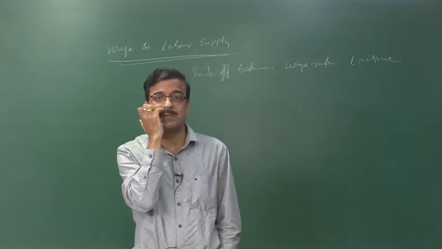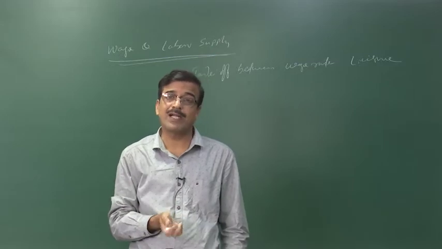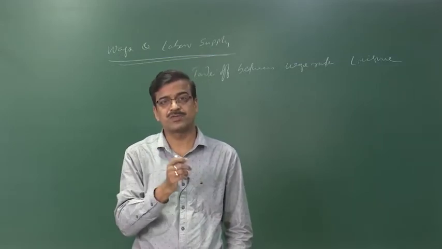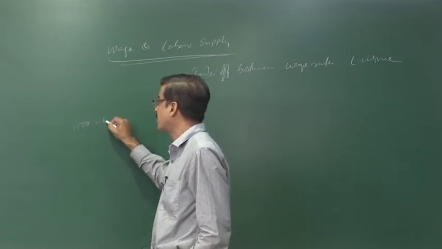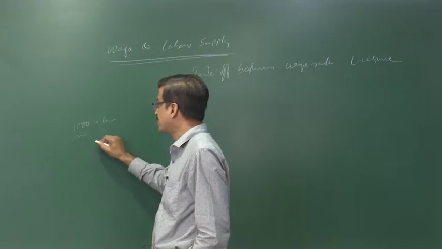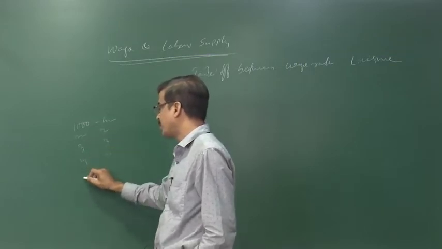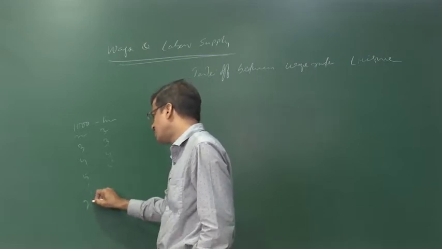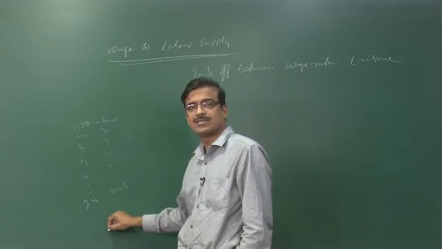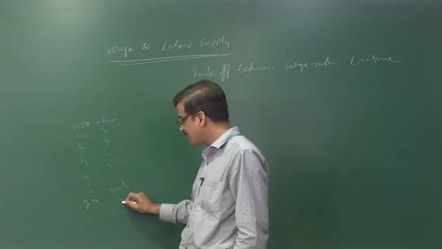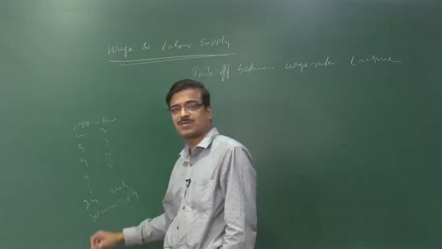Normally people want to work more and get more wage, but up to what extent? Suppose you are working, let's say 1000 rupees you get for 1 hour, 2000 rupees for 2 hours, 3000 for 3 hours, 4000 for 4 hours, 5000 for 5 hours, and so on, 24,000 for 24 hours of working. Then what next? If you keep increasing to 30 hours continuously without any disturbances, 30,000 rupees you have to receive.